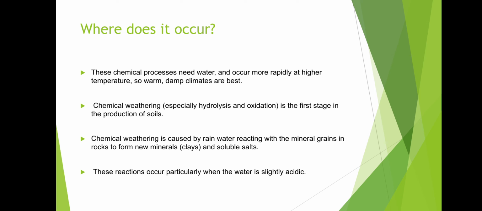Chemical weathering is caused by rainwater, as I said earlier, reacting with the mineral grains in rocks to form new minerals. When new minerals form, there may be clay and soluble salts. These reactions occur particularly when the water is slightly acidic.